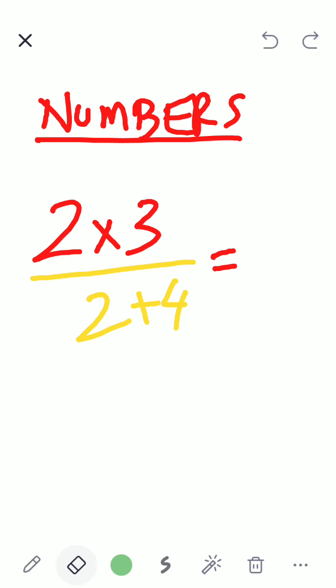Now, can I do this? Can I say 2 and 2 can cancel? I cannot. Why can I not? Yes, there is a different symbol here, which is multiplication here and plus here. I cannot do it. Now, children, just see what I'm doing now. I'm reminding you all, I am doing numbers with you all. I'm just playing with numbers.